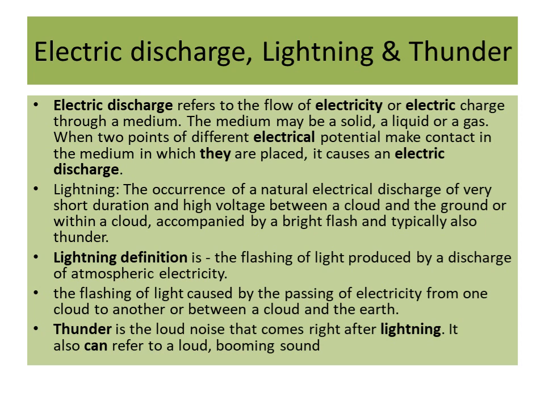Now lightning. Lightning is the occurrence of a natural electrical discharge of very short duration and high voltage between a cloud and the ground or within a cloud, accompanied by a bright flash, is known as lightning. So, flashing of light produced by a discharge of atmospheric electricity.